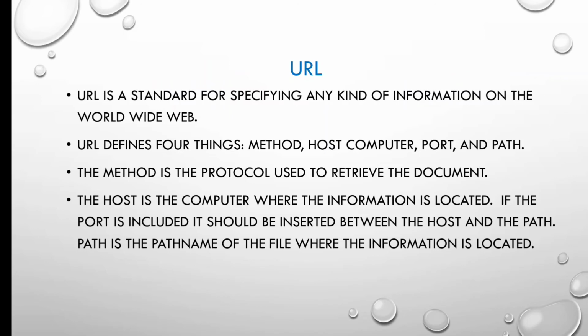URL. URL is a standard for specifying any kind of information on the World Wide Web. It defines four things: method, host computer, port and path. The method is the protocol used to retrieve the document. The host is the computer where the information is located. If the port is included, it should be inserted between the host and the path. Path is the path name of the file where the information is located.